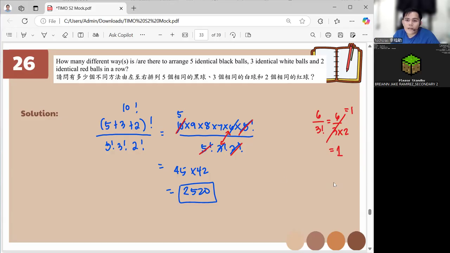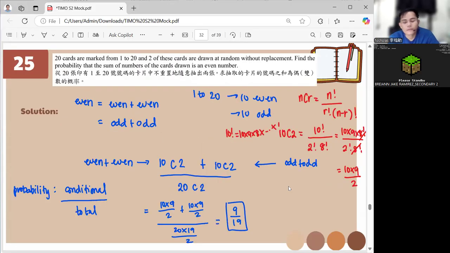Excuse me, sir. Earlier at question 25, how come we didn't cancel 10 by dividing it by 2? Oh, I did. I just didn't continue it here, but cancel, cancel, it becomes 5. Cancel, cancel, it becomes 5.